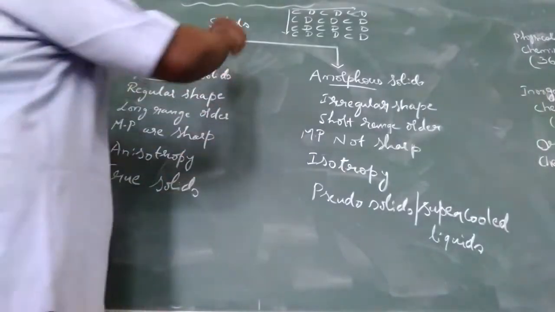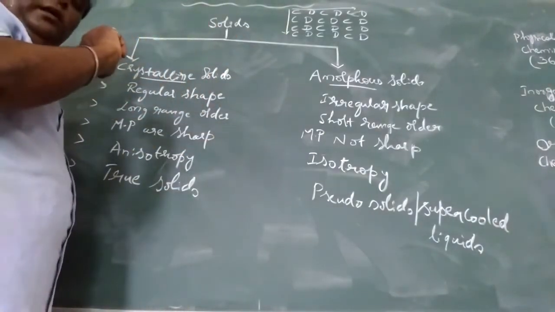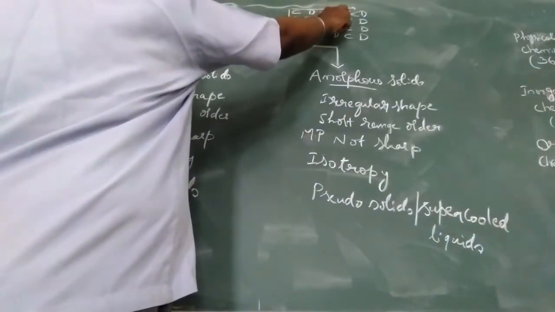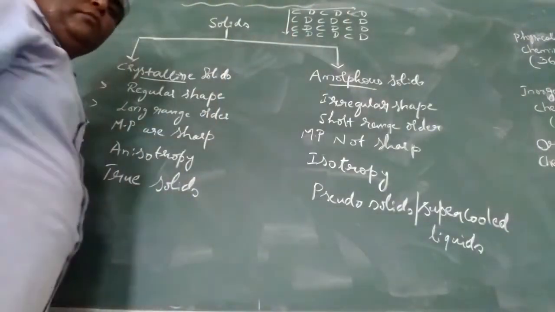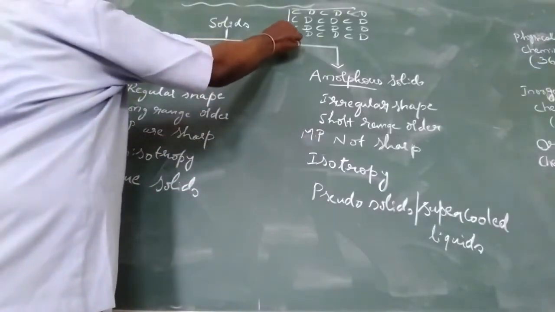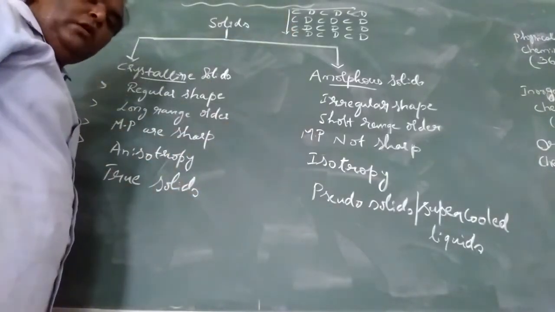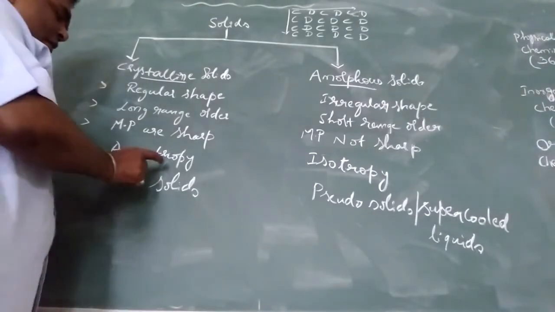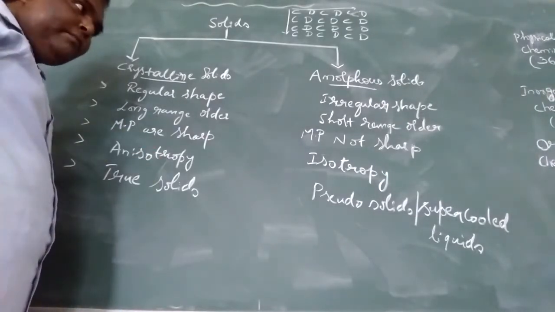So the refractive index, which would be the same for CD horizontally, must also be the same on the vertical side, but it is not. Such a thing is called anisotropy.